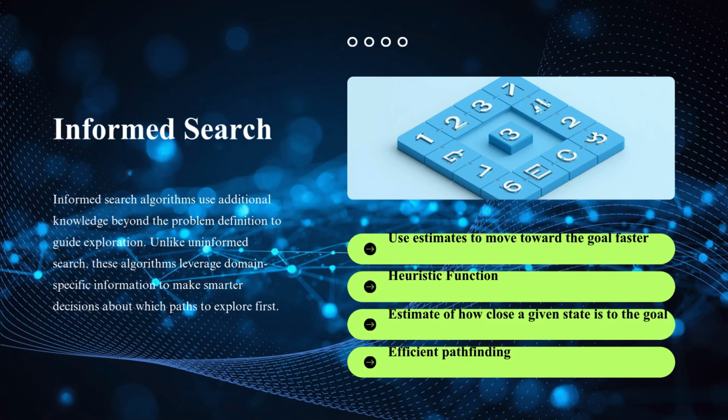For example, when you use a GPS navigation system, the application estimates the remaining distance to your destination and chooses routes that appear more promising. That estimated distance acts as a heuristic. Because of this guidance, informed search algorithms usually explore fewer nodes, reduce computation time, and improve efficiency. The slide also highlights an important point. Informed search helps intelligent systems make smarter decisions about which path should be explored first. This ability to prioritize promising paths is what makes heuristic search extremely powerful in artificial intelligence.